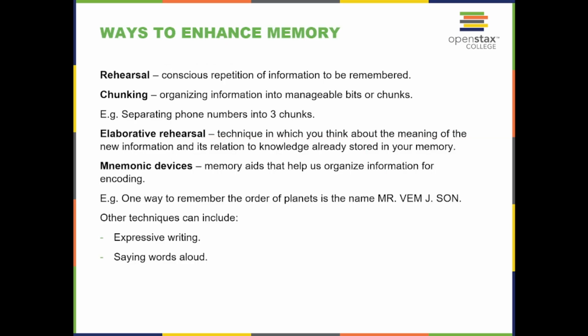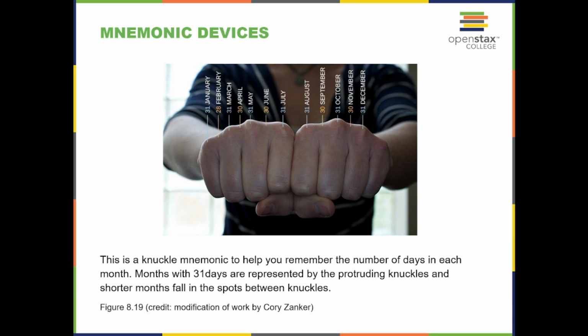Ways to enhance memory. Rehearsal is the conscious repetition of information to be remembered. Chunking is organizing information into manageable bits or chunks, such as separating phone numbers into three chunks. Elaborative rehearsal is a technique in which you think about the meaning of new information and its relation to knowledge already stored in your memory. Mnemonic devices are memory aids that help us organize information for encoding. One way to remember the order of the planets is the phrase "My Very Educated Mother Just Served Us Noodles." Other techniques can include expressive writing and saying words out loud. This is a knuckle mnemonic to help you remember the number of days in each month. Months with 31 days are represented by the protruding knuckles, and shorter months fall in the spots between the knuckles.